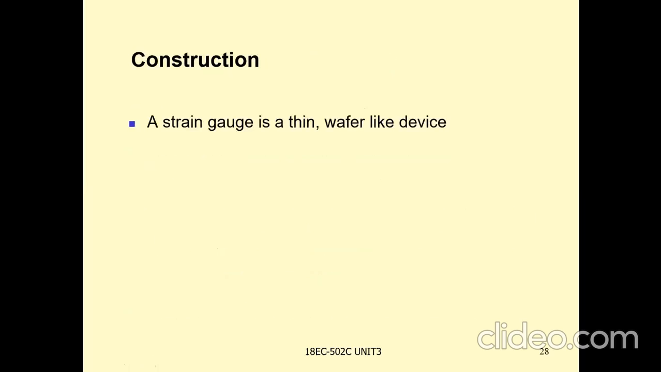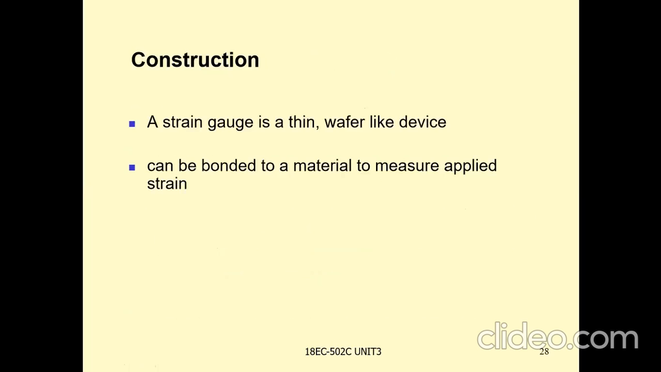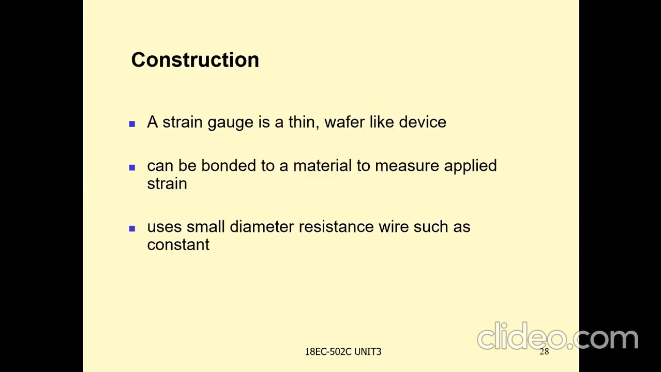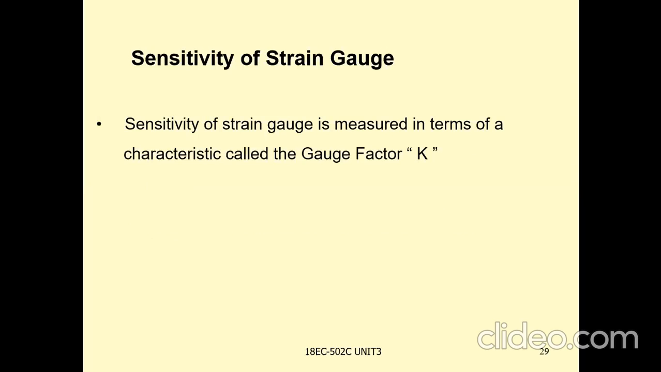Construction. Here you can see a strain gauge is a thin, wafer-like device that can be bonded to a material to measure applied strain. It looks like that. It uses a small diameter resistance wire, such as constantan, where the diameter is constant. The sensitivity of the strain gauge is measured in terms of a characteristic called the gauge factor. It is denoted by K.